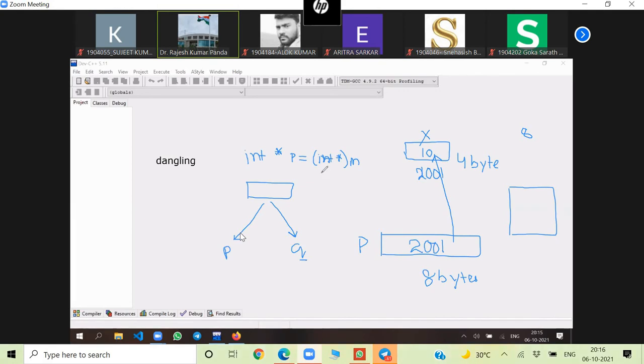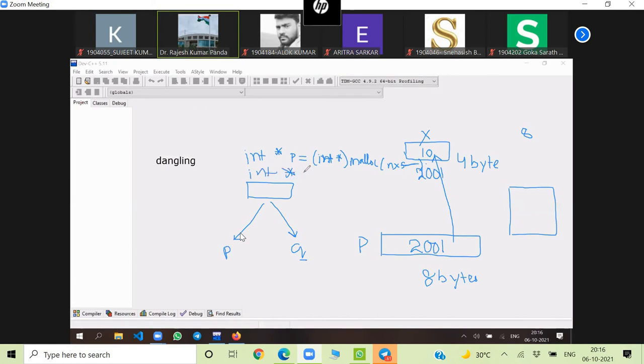Otherwise, there will be a type compatibility problem. Malloc of n, where n is the number of elements, into size of int. We'll learn the malloc details later. Now suppose I write int star Q is equal to P.